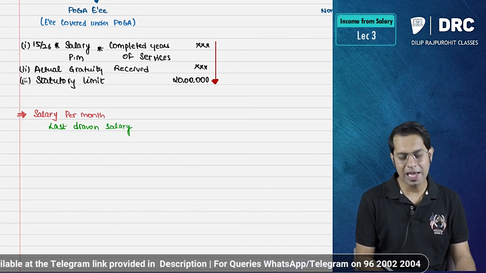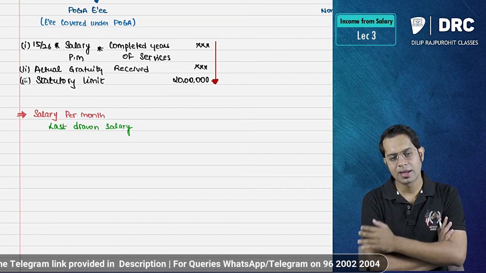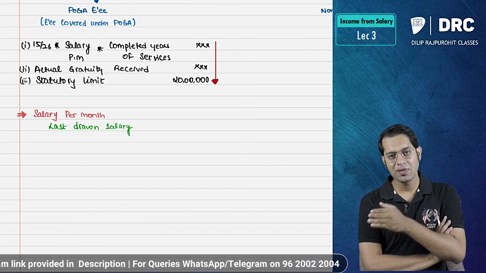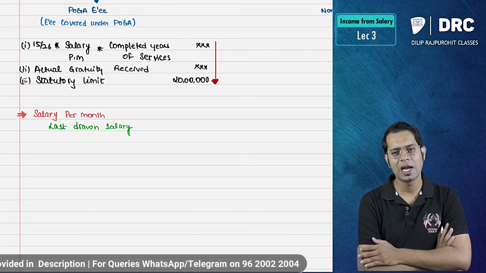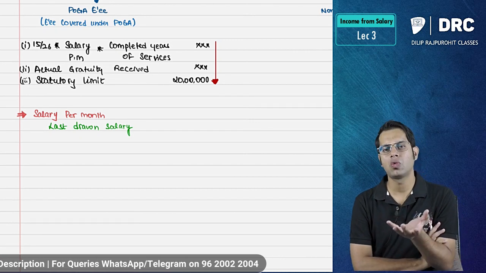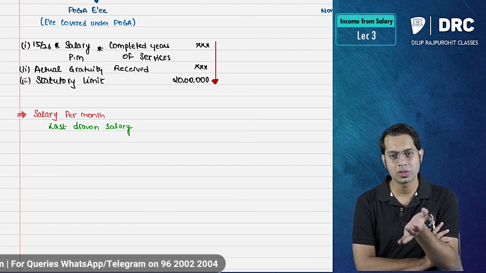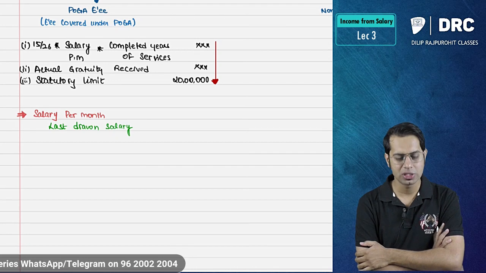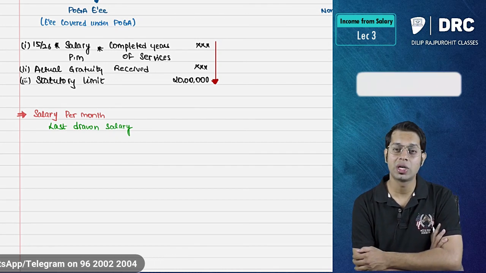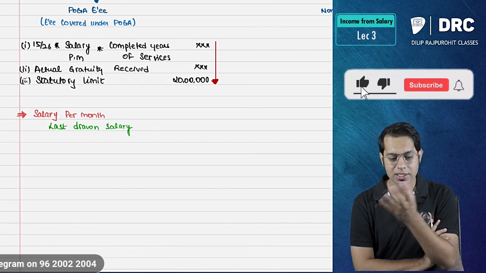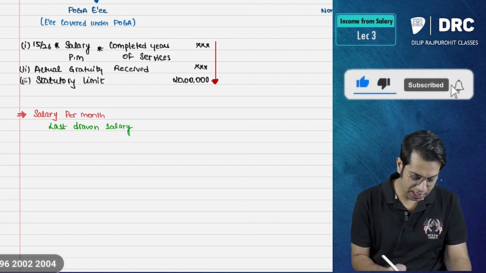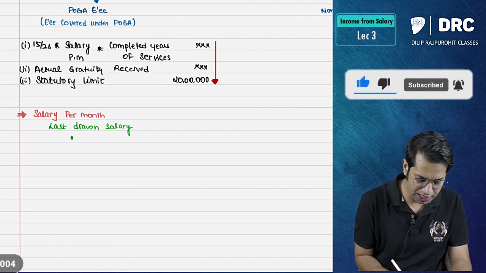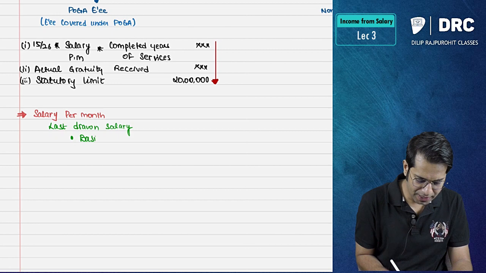salary. Sir, last drawn salary means the salary at the time of your retirement. At the time when you were getting retired from the company, at that time what was your salary amount? That is your last drawn salary. You should take what, sir? You should take last drawn salary. Sir, in last drawn salary, what should I take, sir? In your last drawn salary, you should take basic pay amount.